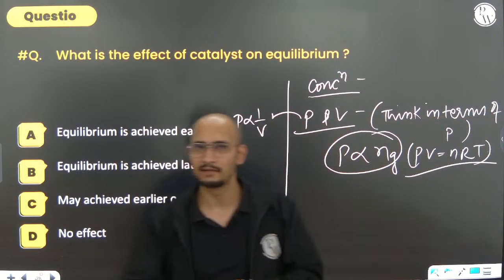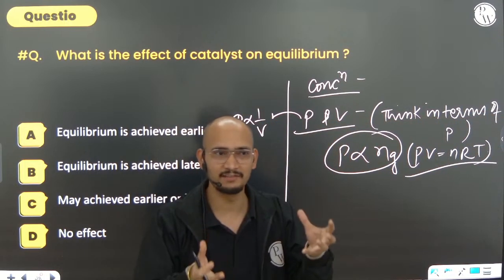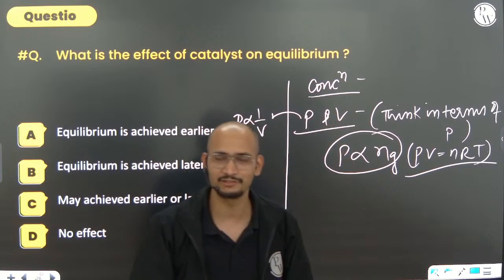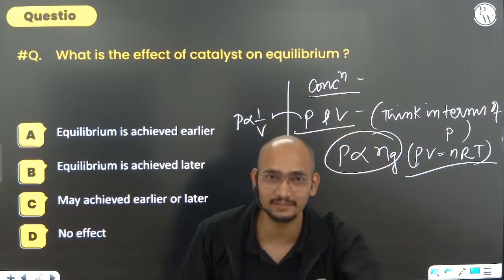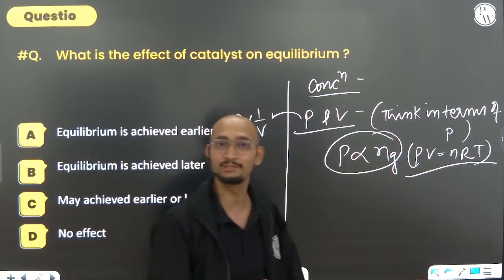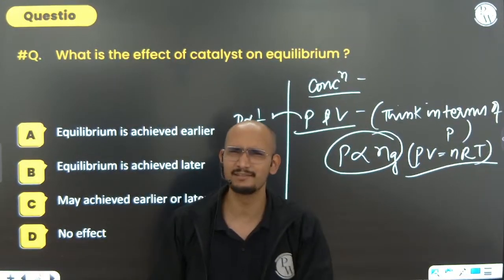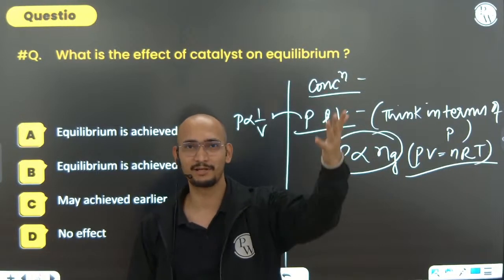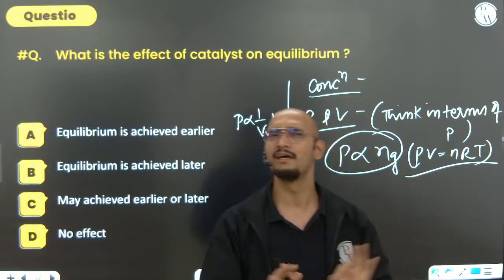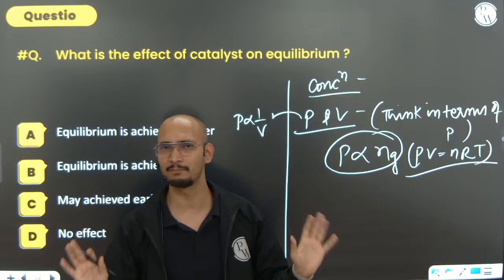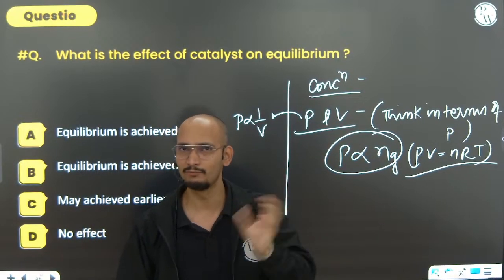Now always remember, if pressure is increased, the system will try to decrease the pressure. For decreasing the pressure, it will go in the direction where the number of moles is less, because P is directly proportional to n. Let's say you decrease the pressure, so it will try to increase the pressure, so it will go in the direction where the number of moles is more. That is the simple thing you have to keep in mind. I think you can translate it to volume also.